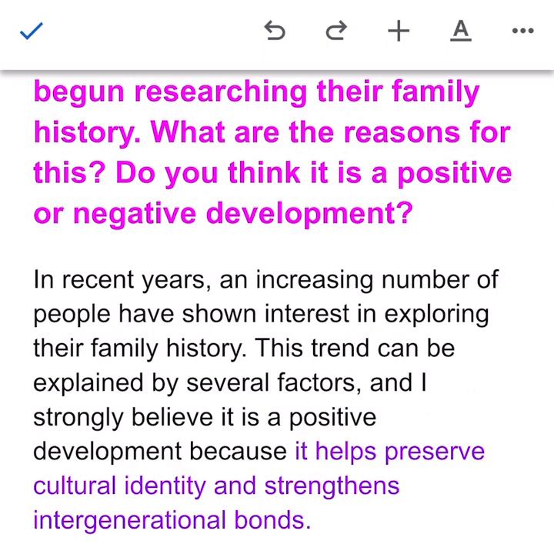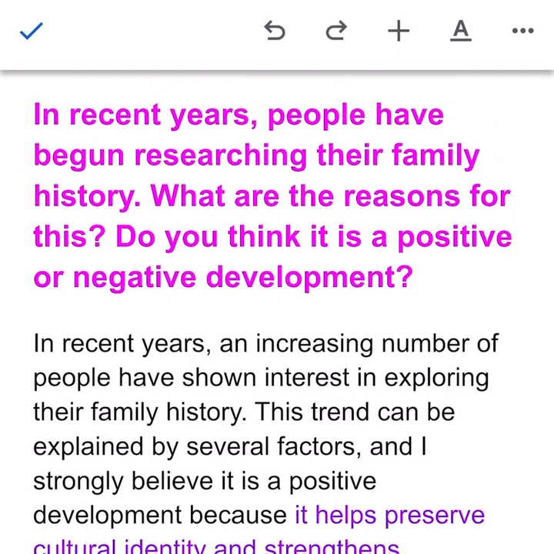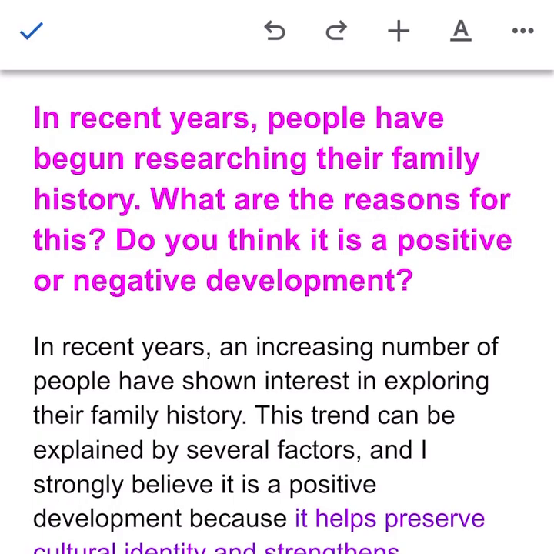In recent years, an increasing number of people have shown interest in exploring their family history. Yes, so I have rephrased the question statement in the introduction. And then I am going to give the thesis statement. Thesis statement means just letting them know what you are going to cover in your essay.